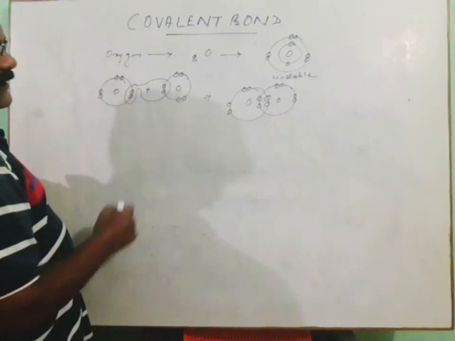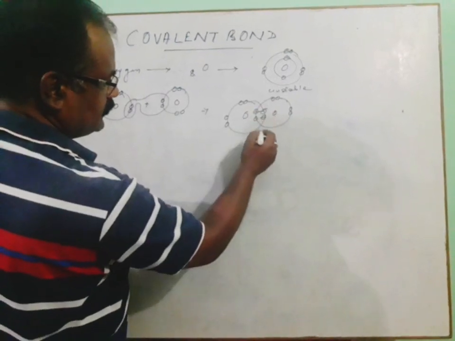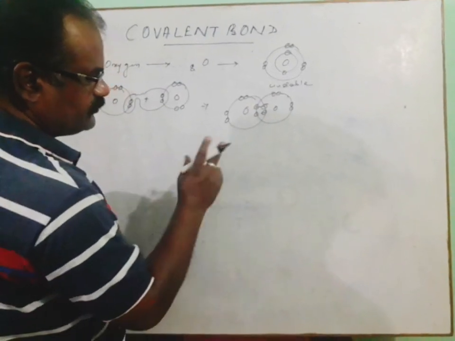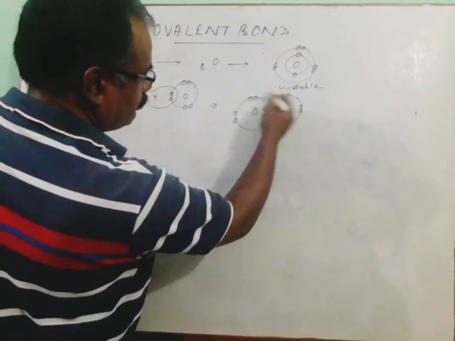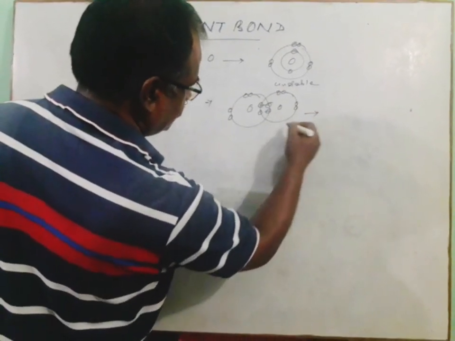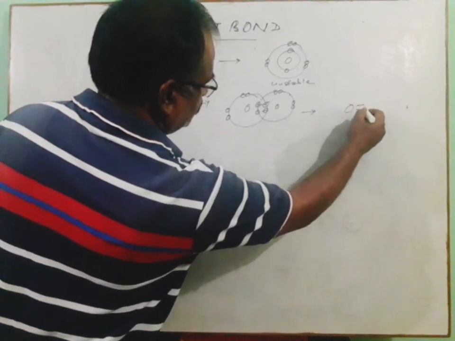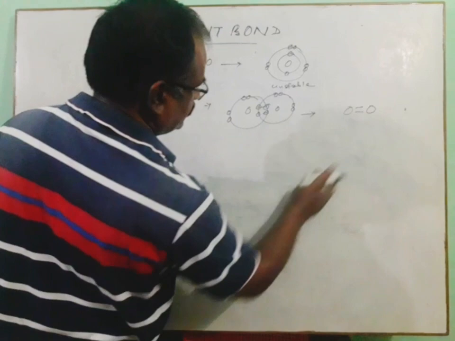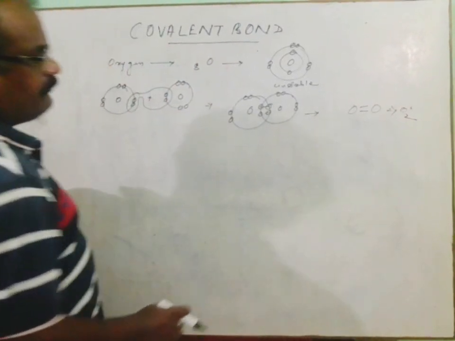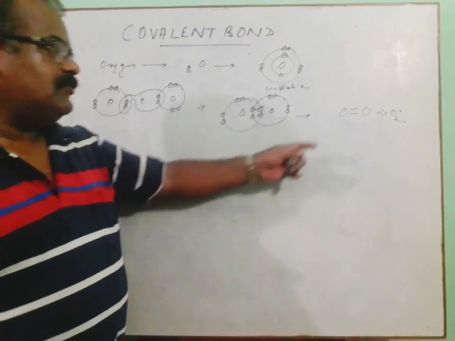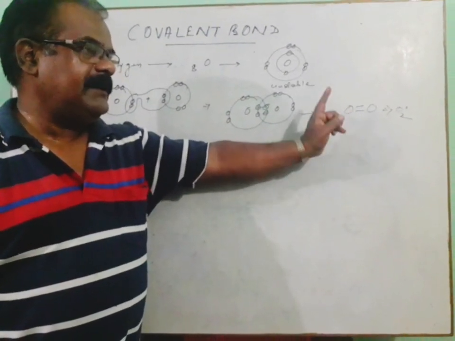Here the number of shared pairs of electrons is 1 and 2, so it consists of 2 shared pairs of electrons and 4 more pairs of unshared electrons. Ultimately we will be getting oxygen combined with another oxygen atom with a double bond, and therefore that oxygen molecule comprising 2 atoms of oxygen is chemically combined with a covalent bond, that being a double bond.